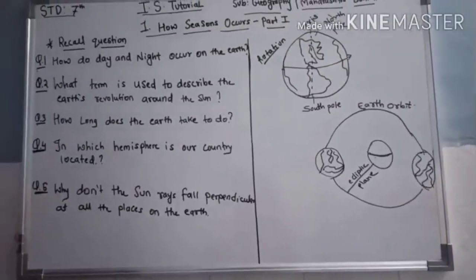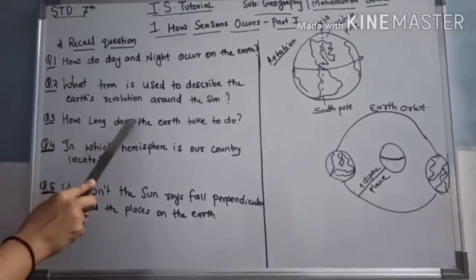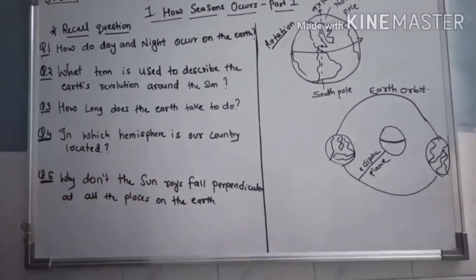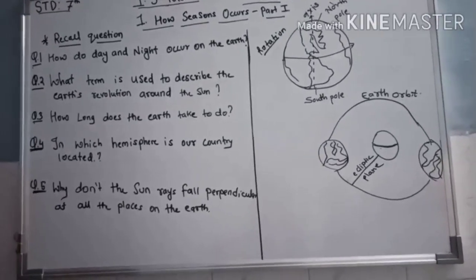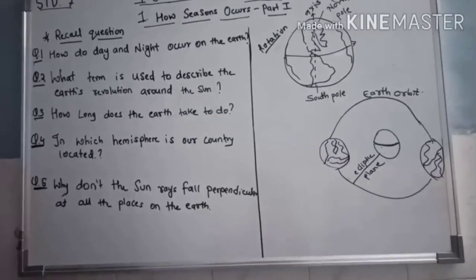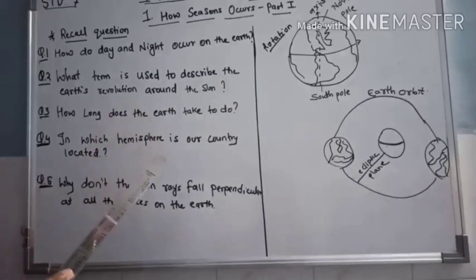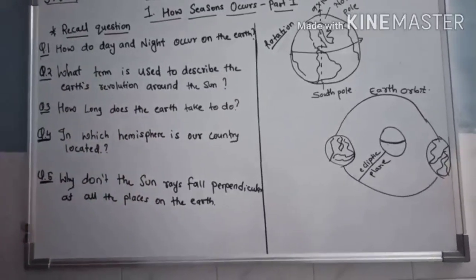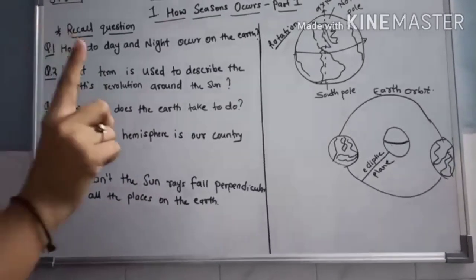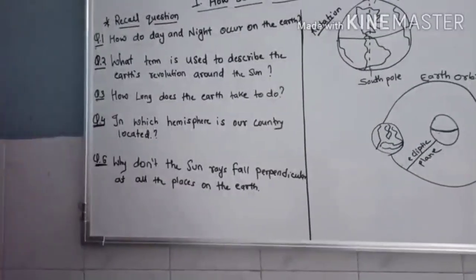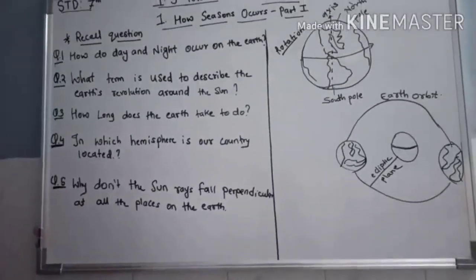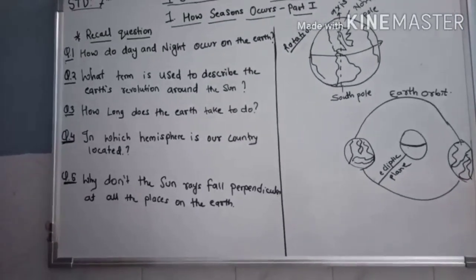Now the third question is, how long does the earth take to complete one revolution around the sun? The earth takes 365 days and 6 hours to complete one revolution. 365 days and 6 hours.